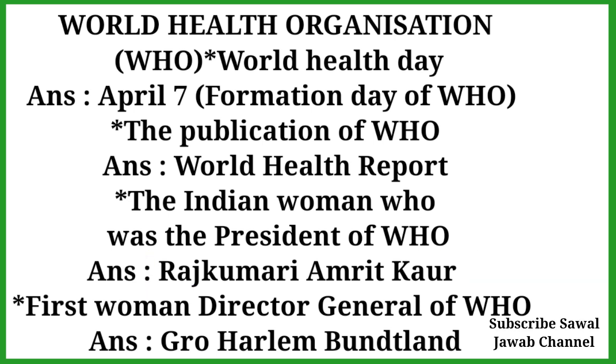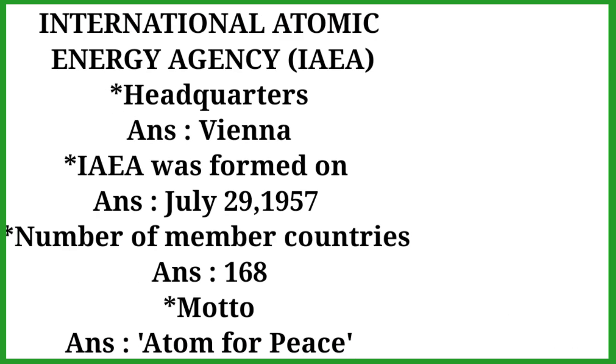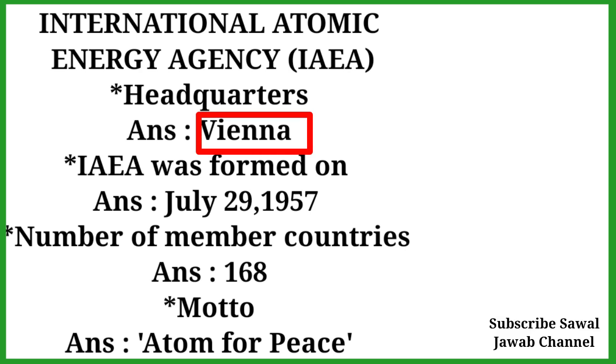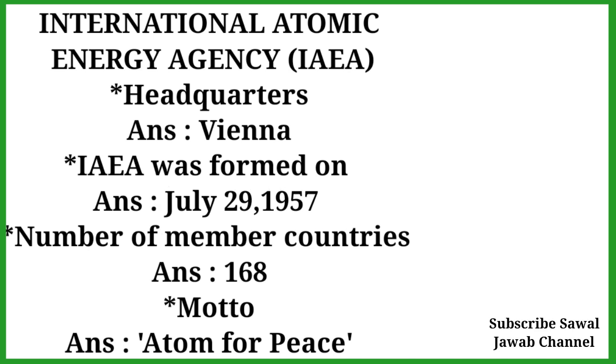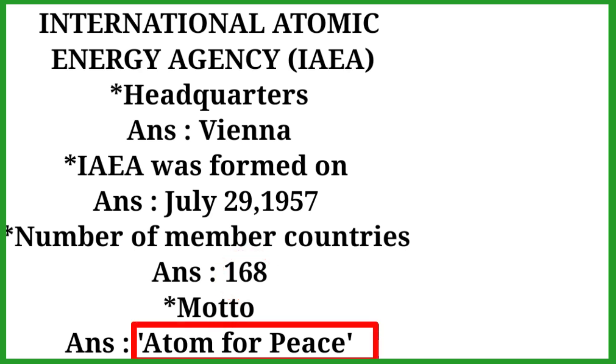First woman director general of WHO, Gro Harlem Brundtland. Next, important points about the International Atomic Energy Agency. Headquarters is in Vienna. IAEA was formed on July 29, 1957. Number of member countries 168. Motto: Atoms for Peace.